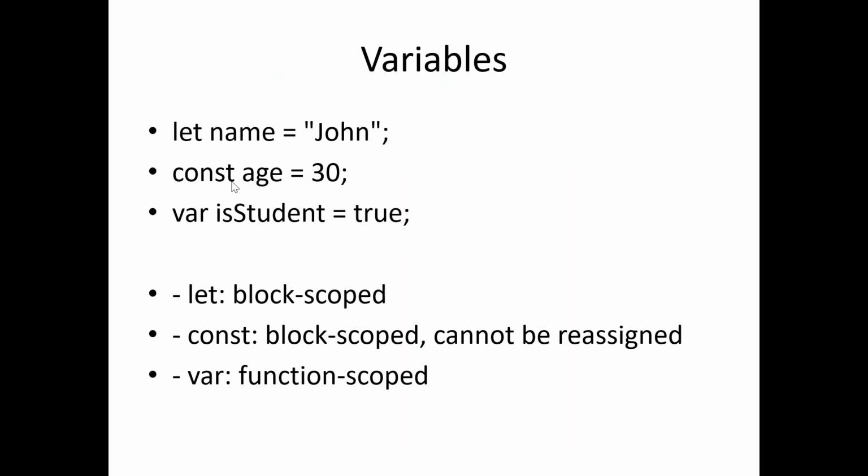For example, if you want to define someone's name, and that name can be of type string, we can define it using the let keyword. We can say let name equals double quotes John. And if you want to define something that needs to be a constant variable, meaning that no one should be able to reassign the value of that variable, for example, the age of a person for one full year can remain constant, which is 30 years, in that case const age equals 30 would make more sense.